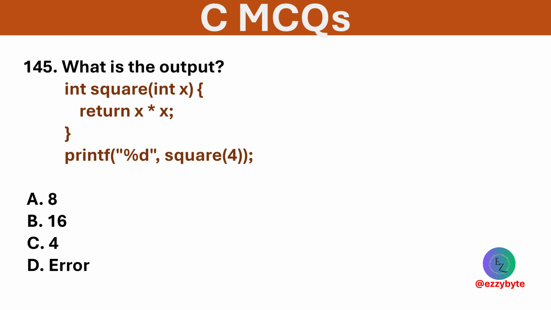What is the output of this code? Options are 8, 16, 4, and error. Option B is correct. The function returns 4 * 4, which is equal to 16.